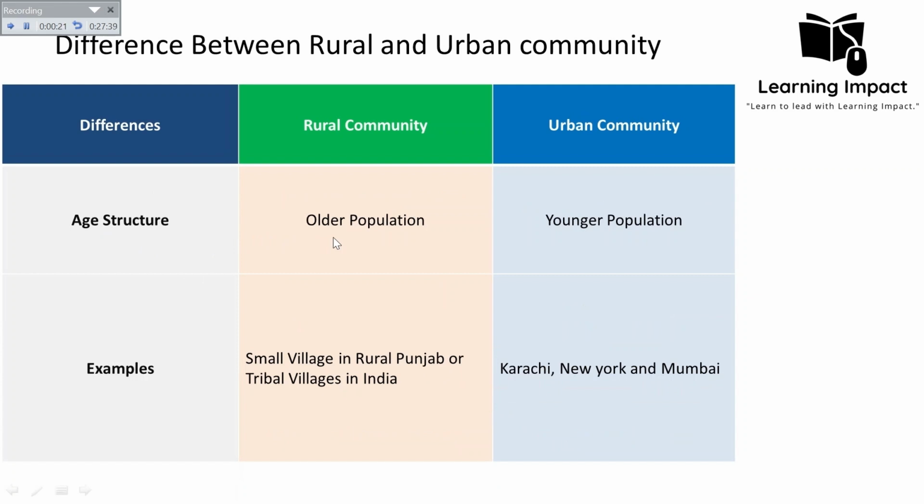And there is also the out migration of youth. Younger people often migrate to the urban areas for education, employment, and better opportunities. That's why they have the older population. It could be one of the reasons that there is out migration of youth.